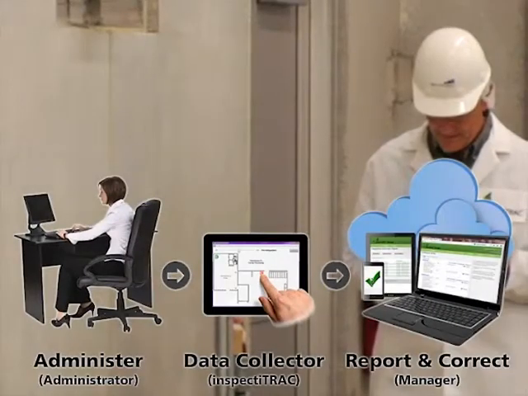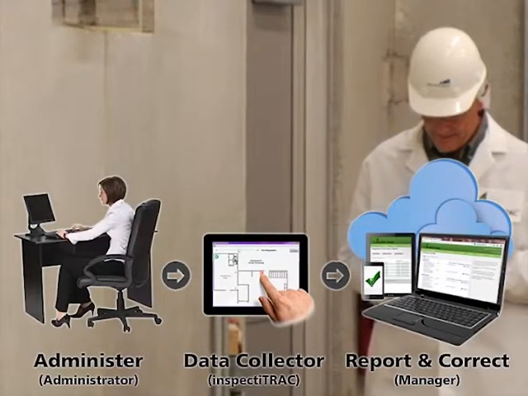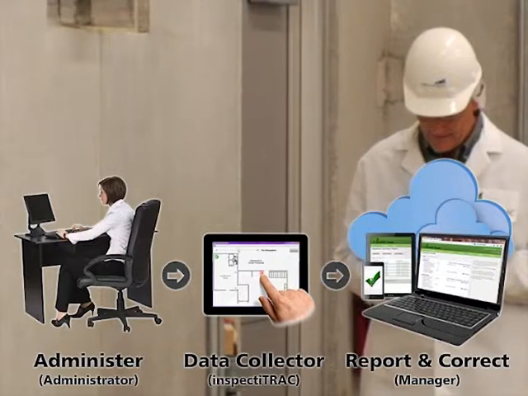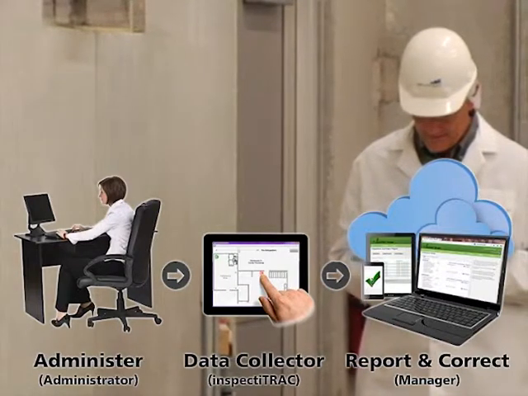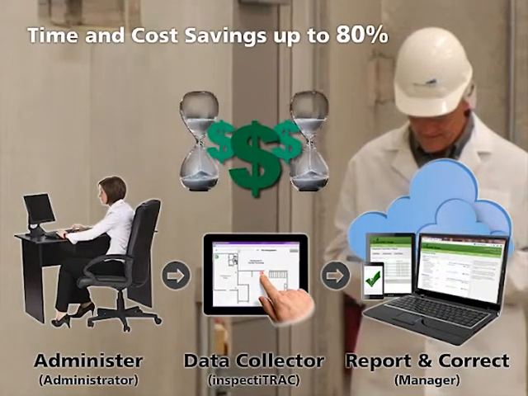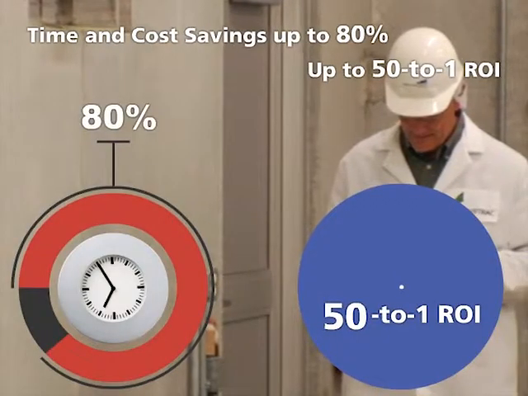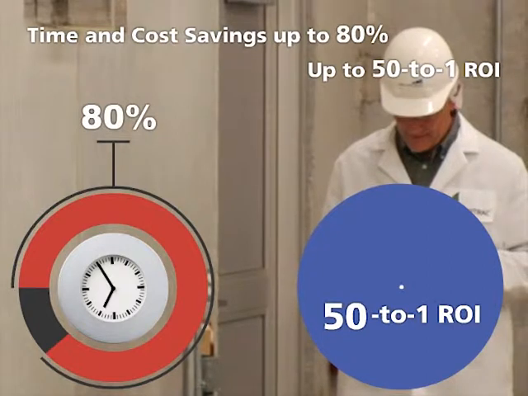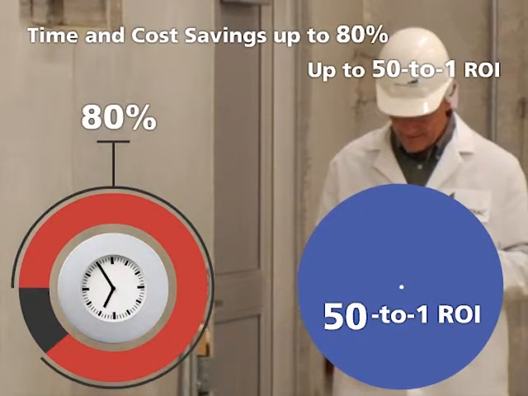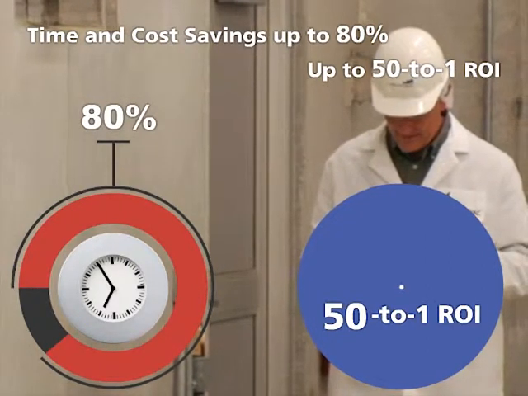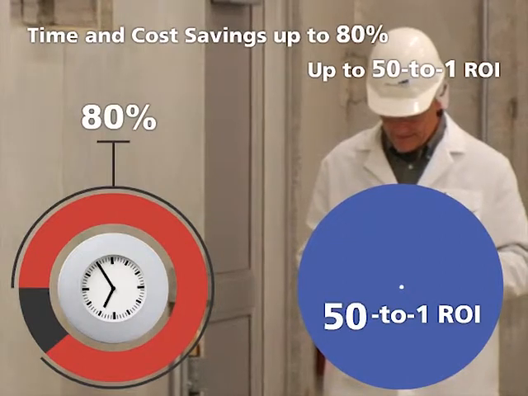Ultimately, the Inspect-A-Track system can help companies improve the accessibility and usability of data from inspections, observations, and audits, reduce costs and time requirements for data collection, transfer, and management, and provide managers accurate, timely, and reliable data to use in ensuring compliance with OSHA, USDA, and FDA regulations and other third-party certifications.